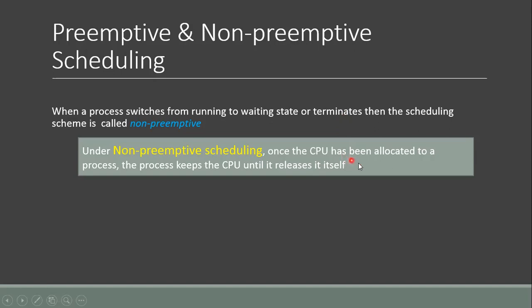In other words, a process releases the CPU by its own choice. It cannot be interrupted during its execution.